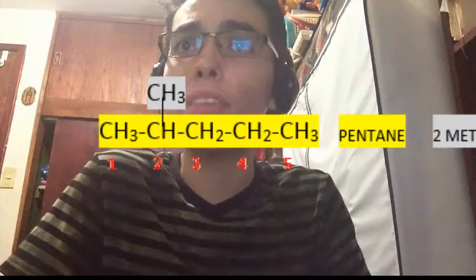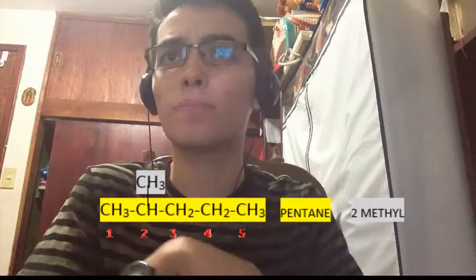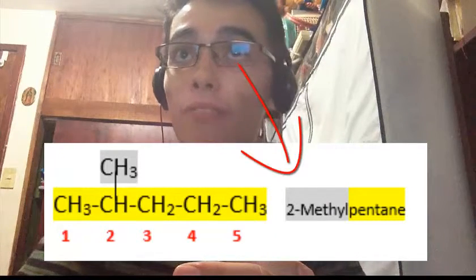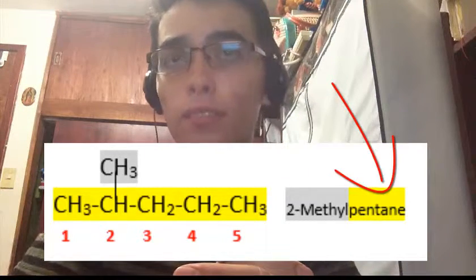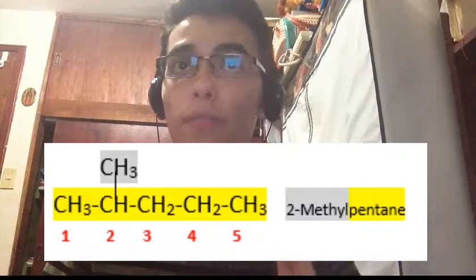The third step: give the location and name of each substituent in alphabetical order as a prefix to the name of the main chain. This is a methyl, so it will be 2-methyl. Fourth step: the name is formed with the number or numbers of the carbons where the alkyl group is found, a hyphen, the name of the substituent, and the name of the main chain. So in this example, it will be 2-methylpentane.